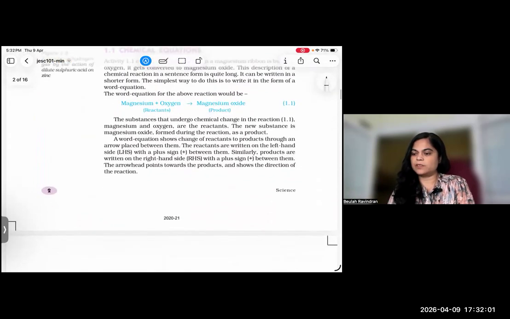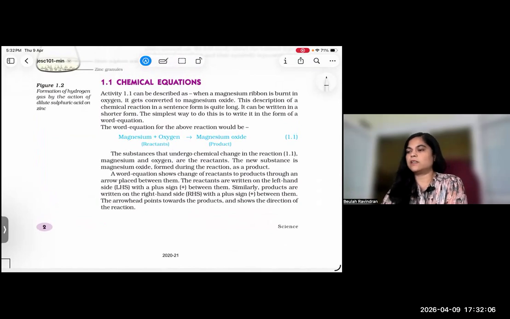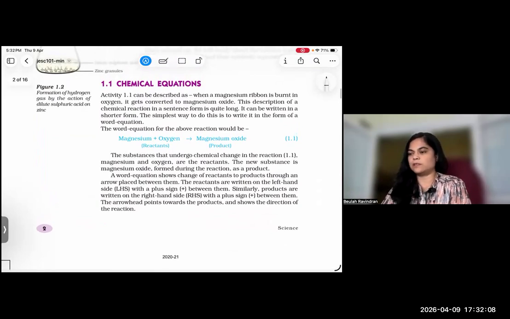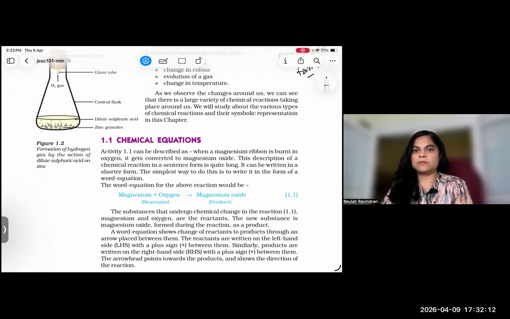This is the chemical equation. This is the first equation. It shows in activity 1.1. What is this? Magnesium ribbon.